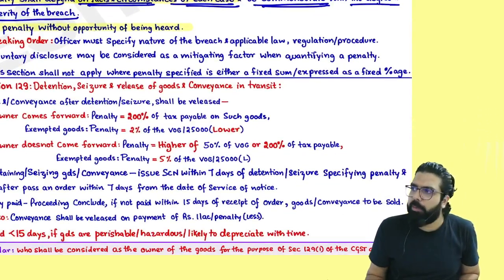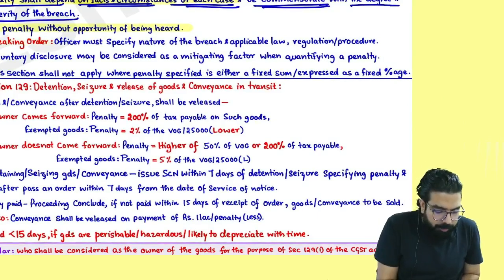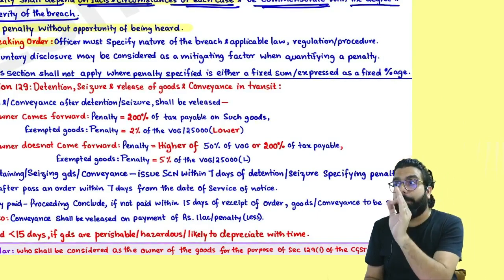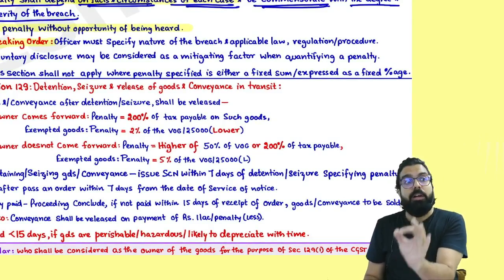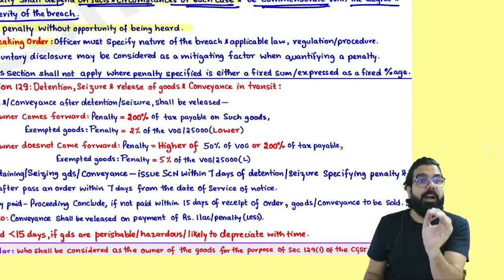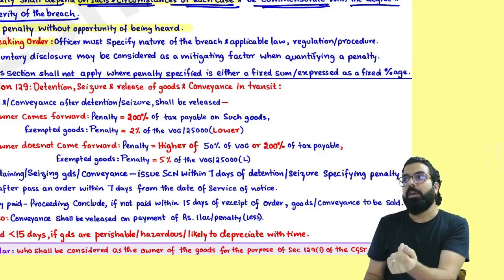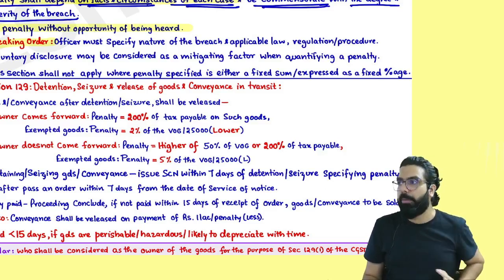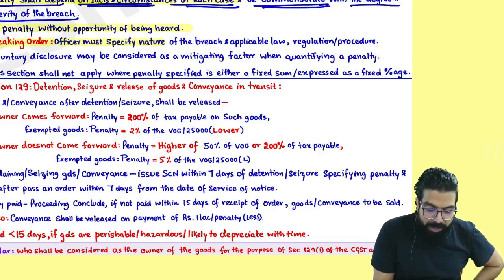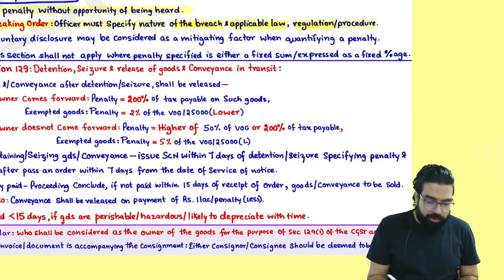No penalty without giving opportunity of being heard. Speaking order. Always whenever they pass a penalty order, they will write the facts, they will write the section under which you are being penalized. If they pass an order without writing the section, it will always be an invalid order. Remember, the officer must specify the nature of the breach and the applicable law, regulation or procedure.